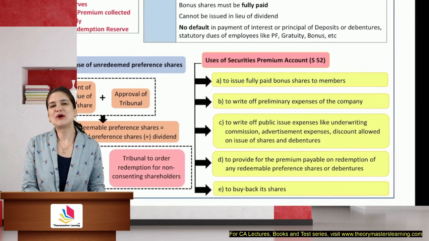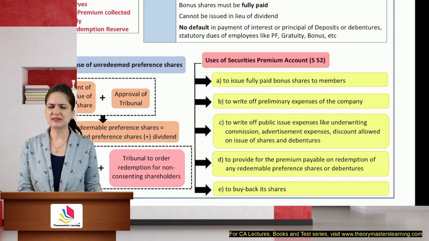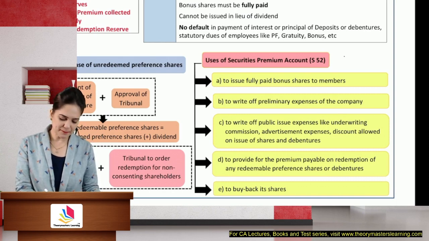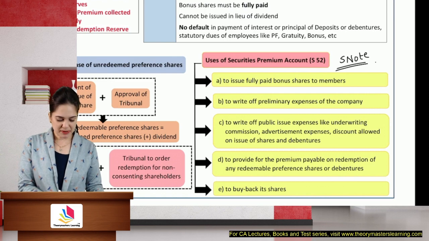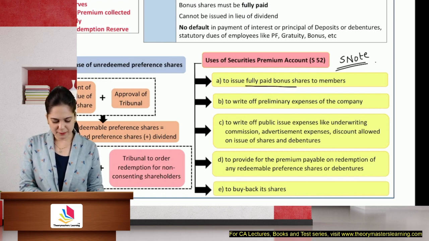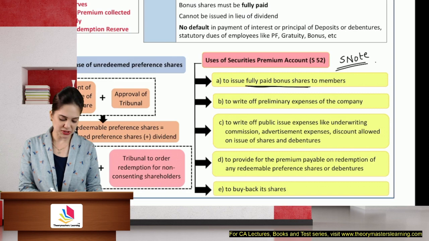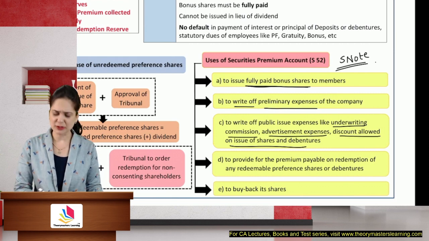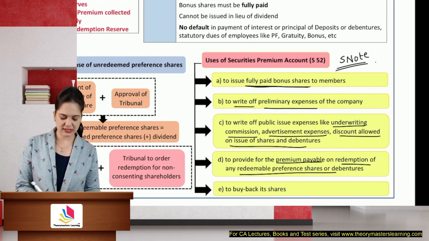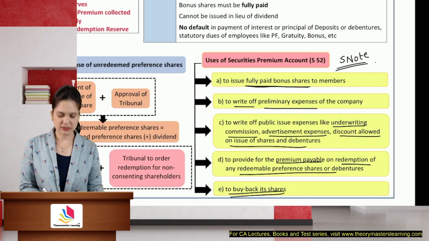What are the uses of securities premium account? It's a capital reserve. It has fixed uses. Is very important for short note. There was a time when institute would ask a frequent question on this part. So securities premium can be used to issue fully paid bonus shares, to write off preliminary expenses of the company, to write off public issue expenses like underwriting commission, advertisement expenses, discount allowed on issue of shares, debentures, to provide for premium payable on redemption of preference shares or debentures, and to buy back the shares.